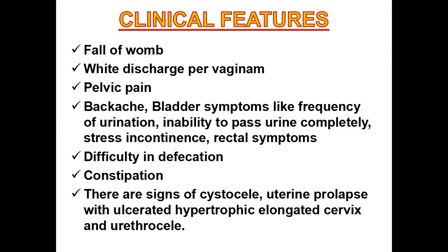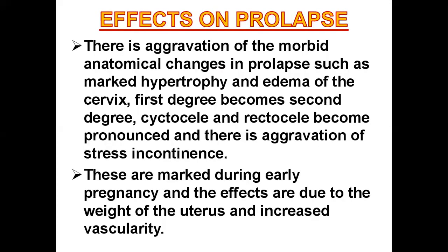Then there are signs of cystocele, uterine prolapse with ulcerated hypertrophic elongated cervix, and urethrocele. Now effects of pregnancy on prolapse. There is aggravation of the morbid anatomical changes in prolapse such as marked hypertrophy and edema of the cervix. First degree will become second degree.